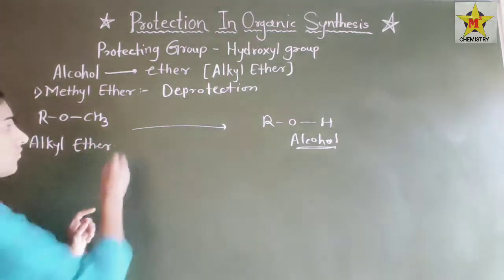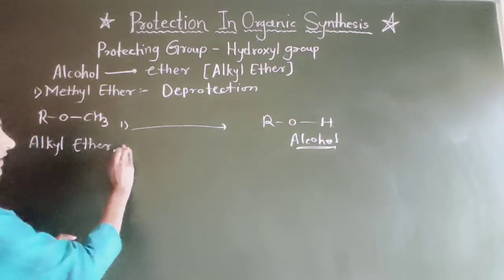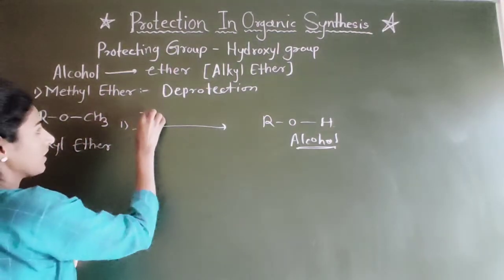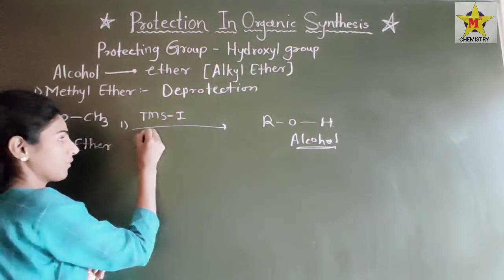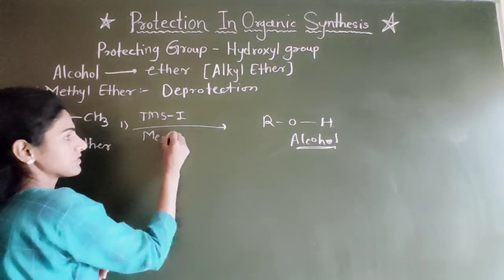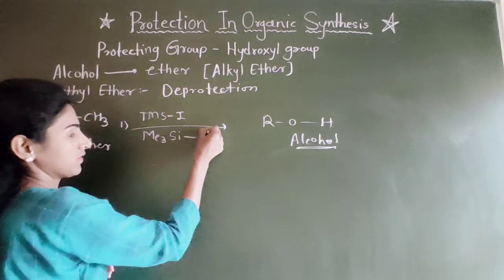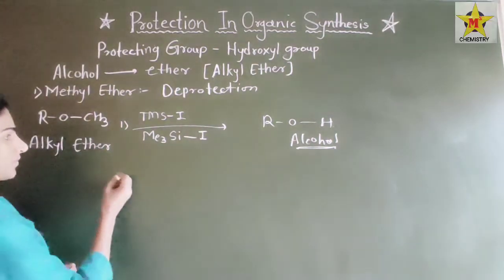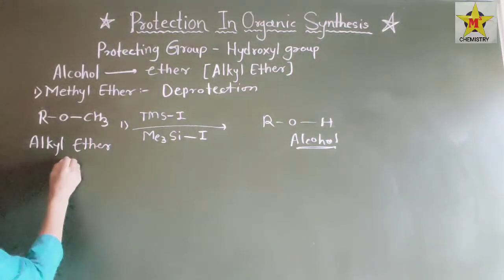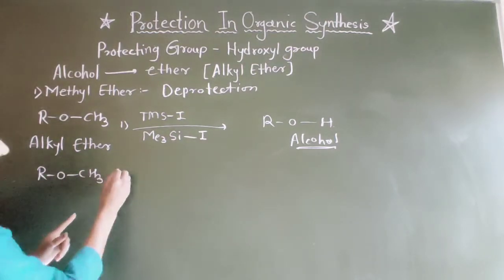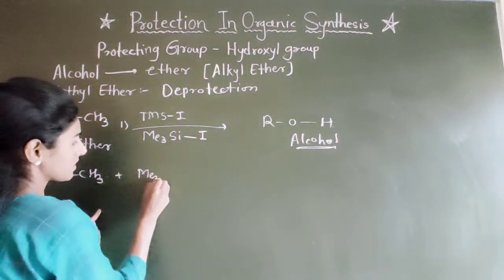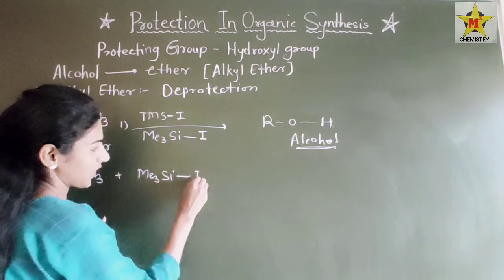There are 4 steps for deprotection. We must add TMSI, means trimethylsilyl iodide. If we see its mechanism, how it works: ROCH3 plus Me3Si iodide.